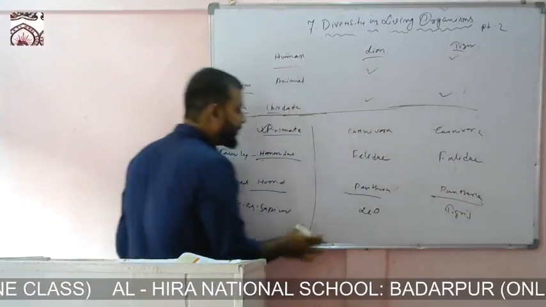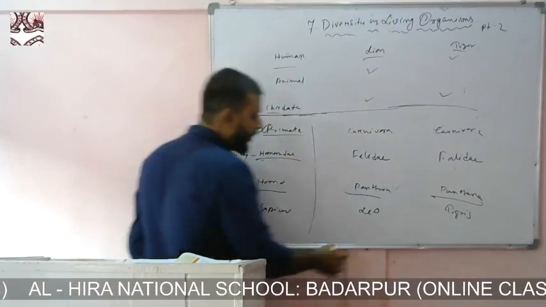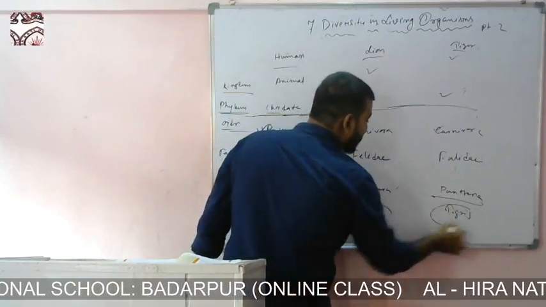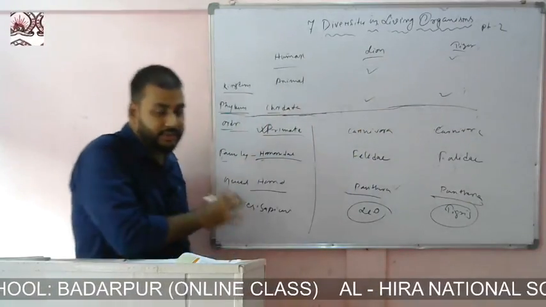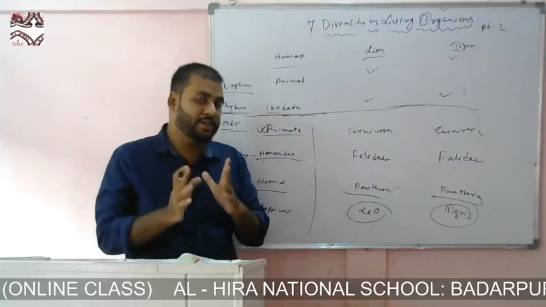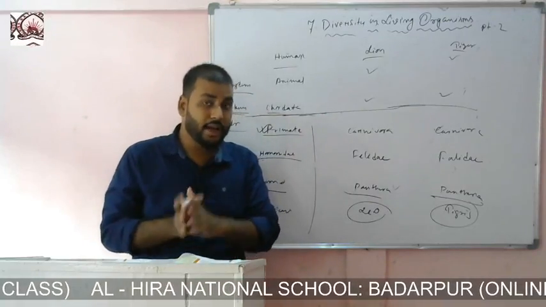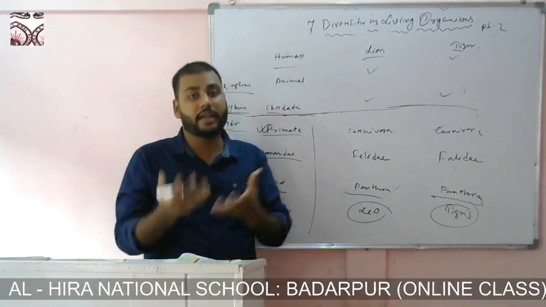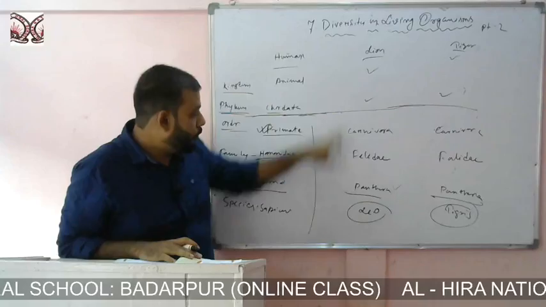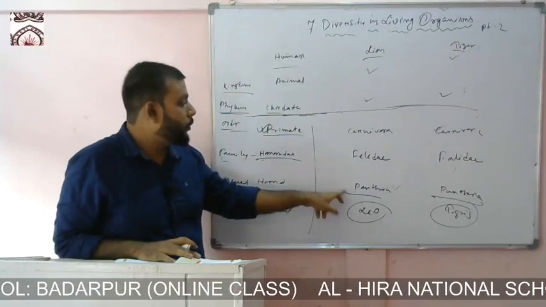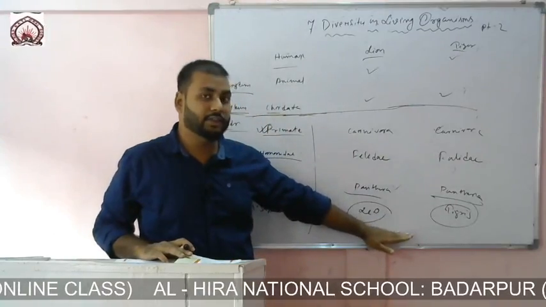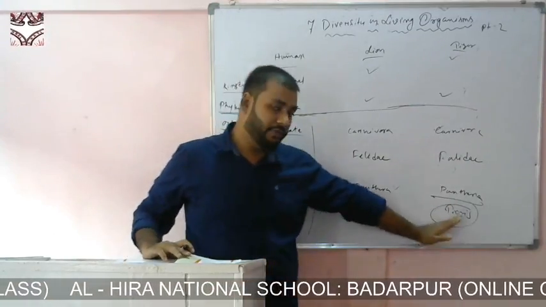So here we see that finally lion and tiger are differentiated at the species level. Now what is a species? Species are groups of individuals that are capable of interbreeding or reproducing among themselves. Up to the genus level both of them were similar, but at the species level they are now different.